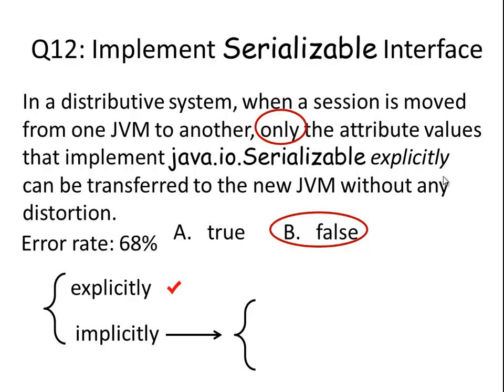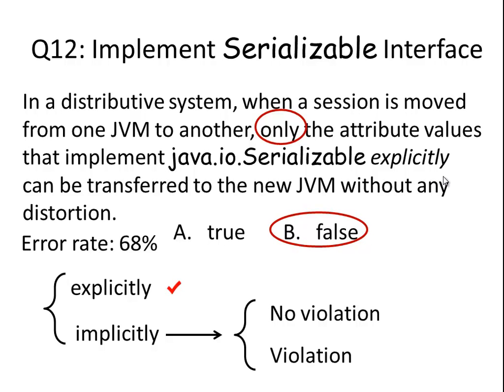For the second case, there are two subcases we need to discuss. The first one, no violation. That means although we do not implement the serializable interface explicitly, in our implementation we do not have any non-serializable object in our Java class. So that means no violation of the serializable requirements. In that case, it is okay.